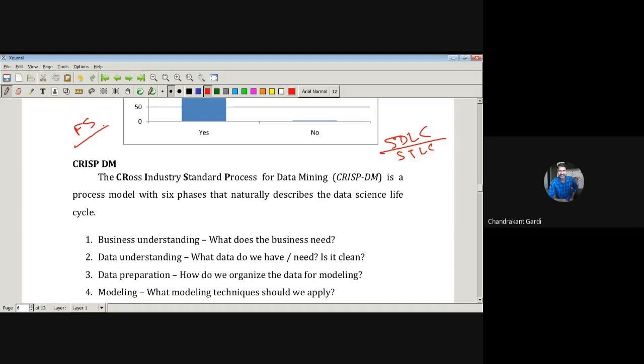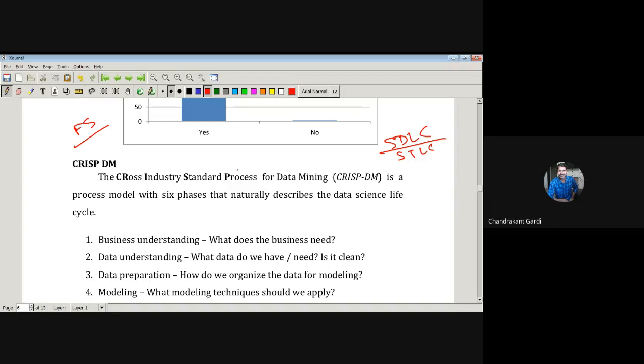They have to be listed, and therefore there are certain standard processes: the CRISP process, the SEMMA process, and KDD. Apart from these, Scrum is also a very recent process, and it is now being applied in more and more companies. Out of curiosity, you may also study the Scrum process, but as a part of the syllabus we will see CRISP and SEMMA. If time permits, we will also have a look at Scrum and other things like agile principles.